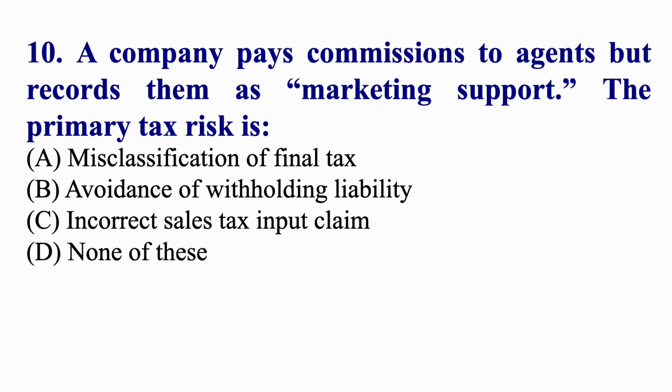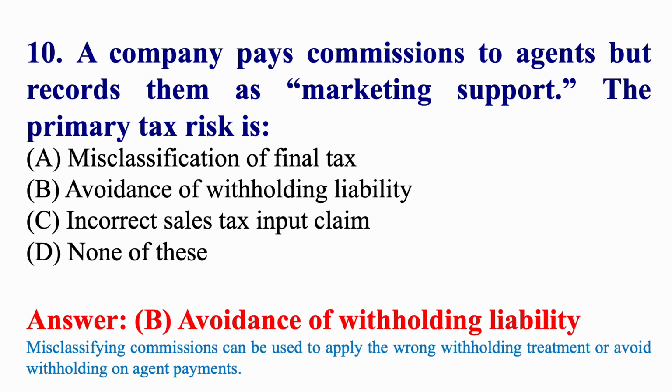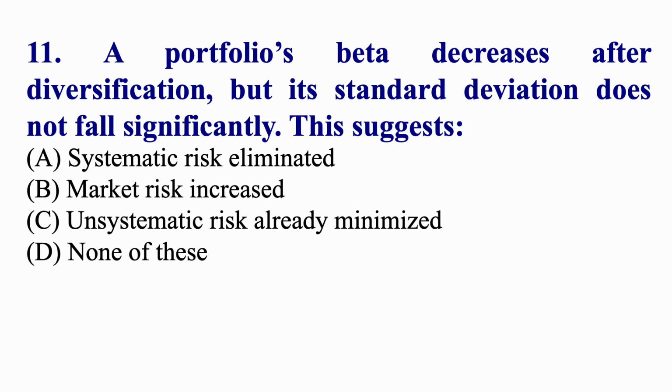A company pays commissions to agents but records them as marketing support. The primary tax risk is avoidance of withholding liability.